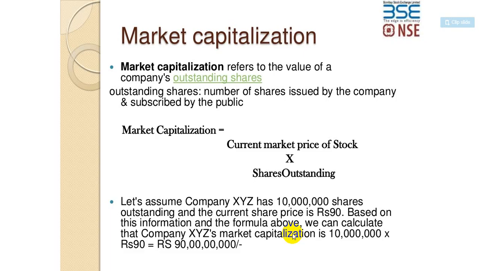The current market price of a stock, how much the price is currently, 100 rupees, 1000 rupees, 10 rupees, whatever it is, that is nothing but the current market price. Outstanding means they have the number of shares in the market to be purchased by the public. So that is how you multiply it. 10 lakhs, 10 million into 90.